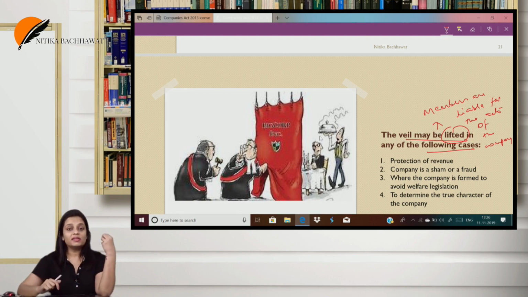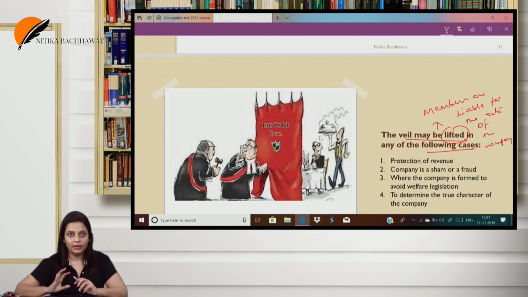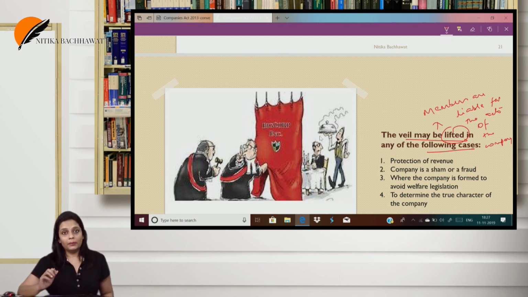So if A would still have the possession of the land and refuse to sell it to B, B could get an order for specific performance. But if A sold it to another person, B couldn't get an order for specific performance. So just to avoid the sale of land, he formed a company and sold this land to the company. The court held that the only purpose for forming this company was to avoid the sale of land. The veil was lifted. And when we say the veil was lifted, it means the seller was ordered to sell the land to the buyer.